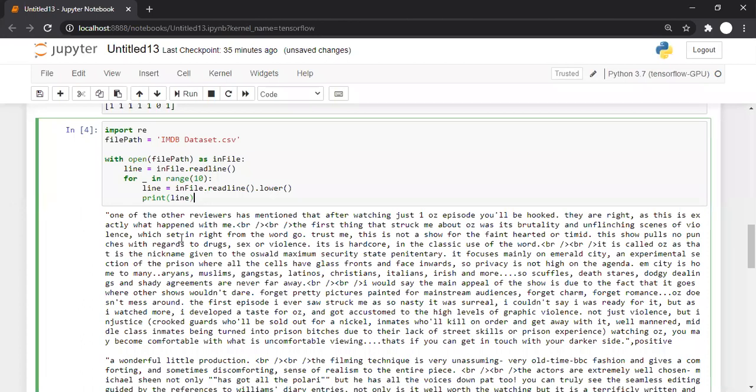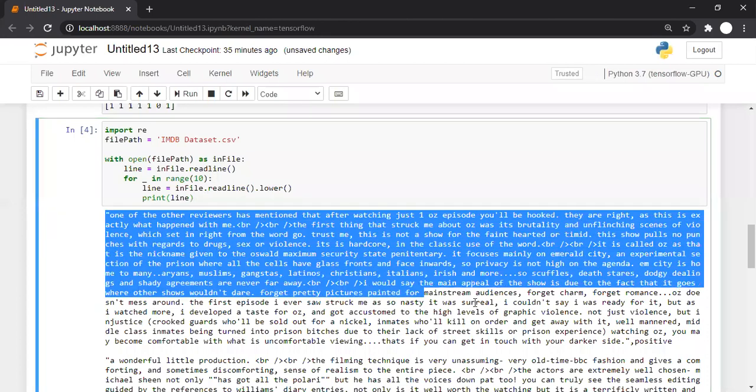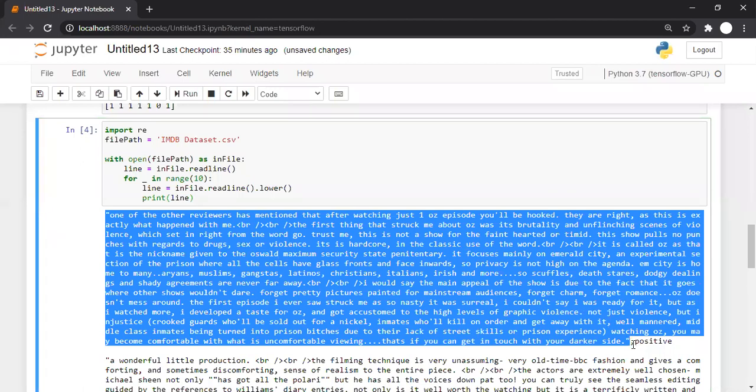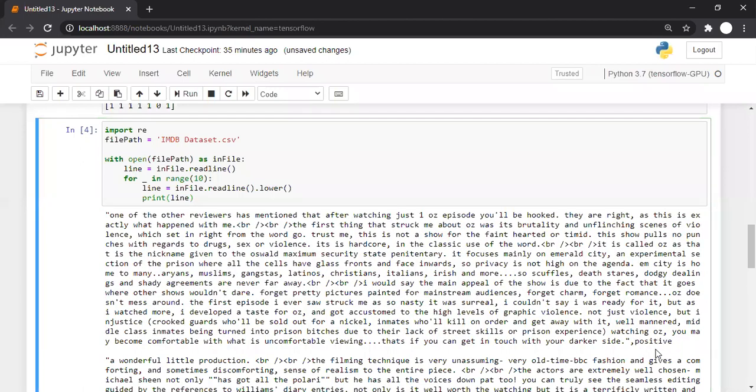Next thing, we want to separate the sentiment from the review. So this is the review, and this part is the sentiment. The sentiment is a word which is present at the end of a review. How many characters are there in the sentiment?